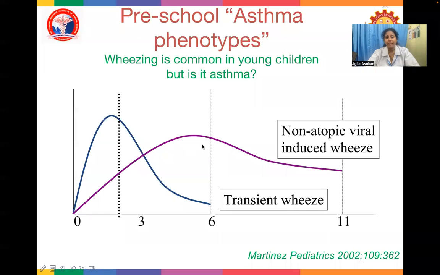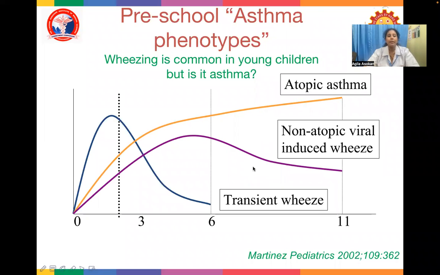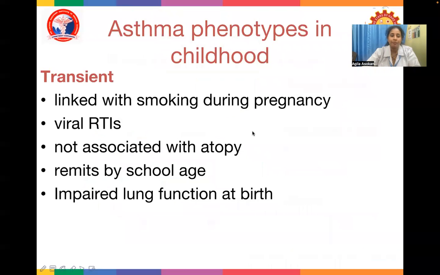They peak during 4 to 5 years of age, and the symptoms tend to reduce very gradually over the next 5 years, and after 11 to 12 years, the viral induced wheeze will reduce. Atopic asthma will start only after 3 to 4 years, and their propensity to develop asthma in response to atopy or in response to triggers is going to consistently increase. So these are the asthma phenotypes in childhood.